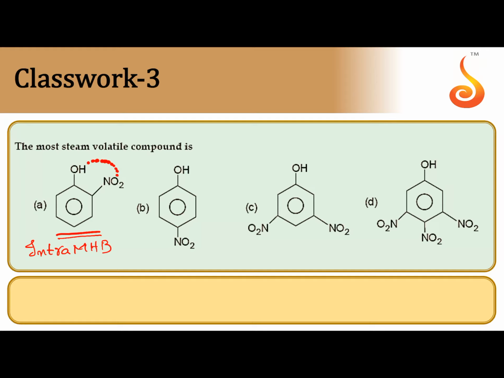For that reason, they come closer to each other, molecular association takes place, and automatically the boiling point is increased. So when there is a chance for the formation of intermolecular hydrogen bonding, the boiling point will be more. When there is a chance for intramolecular hydrogen bonding, the boiling point is less. So low boiling point is for the compound capable of forming intramolecular hydrogen bonding. So the correct answer is A. In the other options B, C and D, there is a chance for the formation of intermolecular hydrogen bonding. Their boiling points are more.